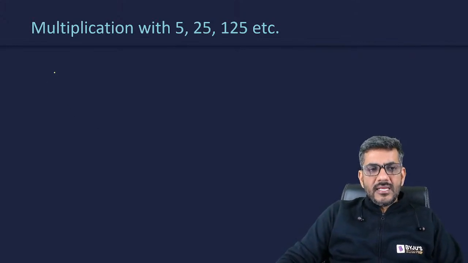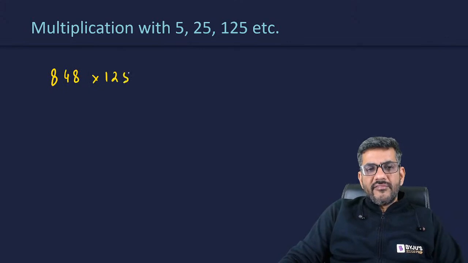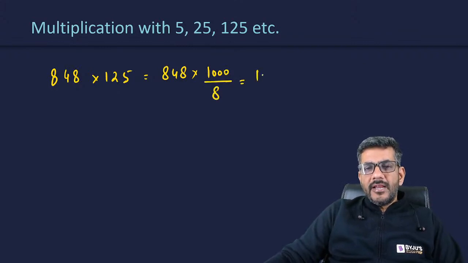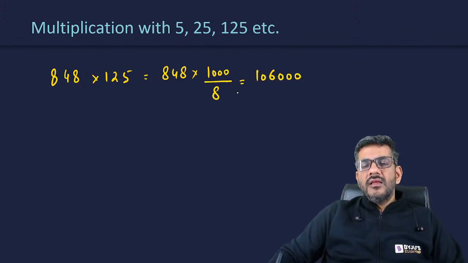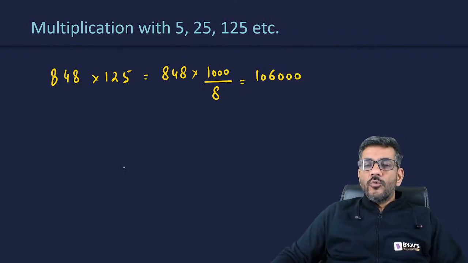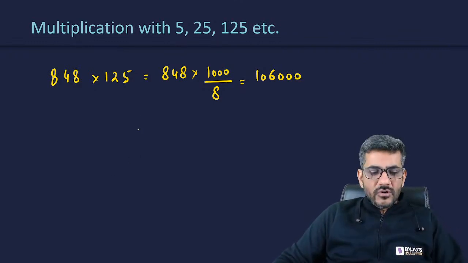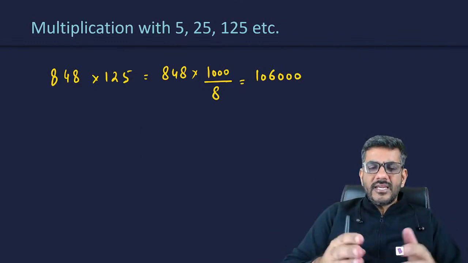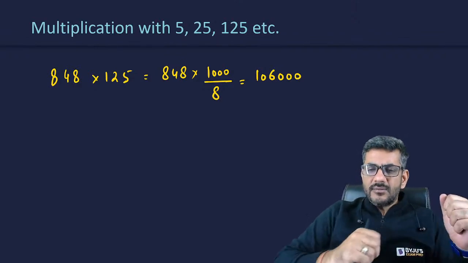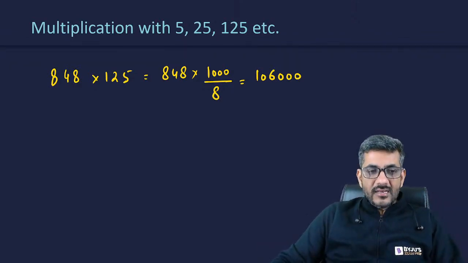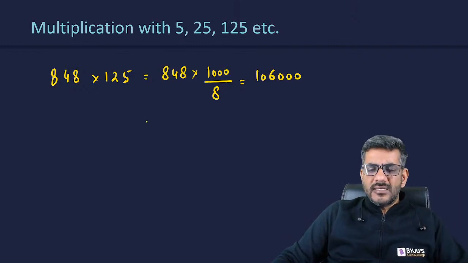Let us say I am multiplying 848 with 125. So 125 can also be written as 1000 divided by 8. Just divide by 8, 106, multiply by 1000, and that gives you the answer as 106000. Of course, the first number I always take as a multiple, straight away divisible by that particular number, so that it looks easy to you. After that, things become clear about what if there is another case, then what is to be done.